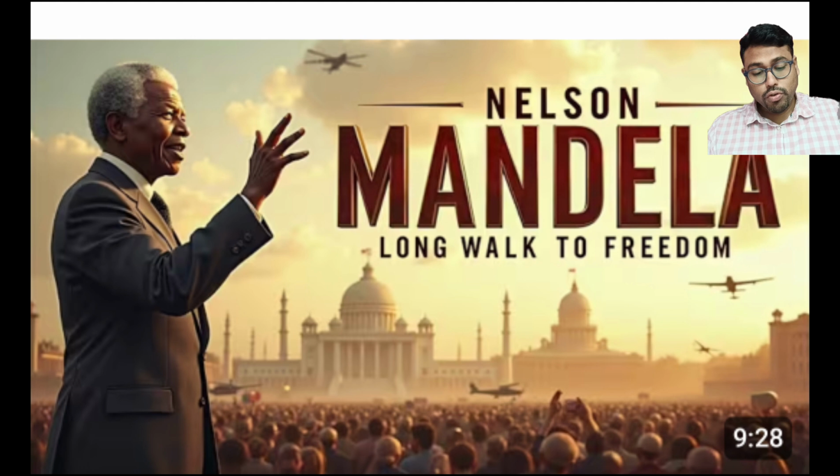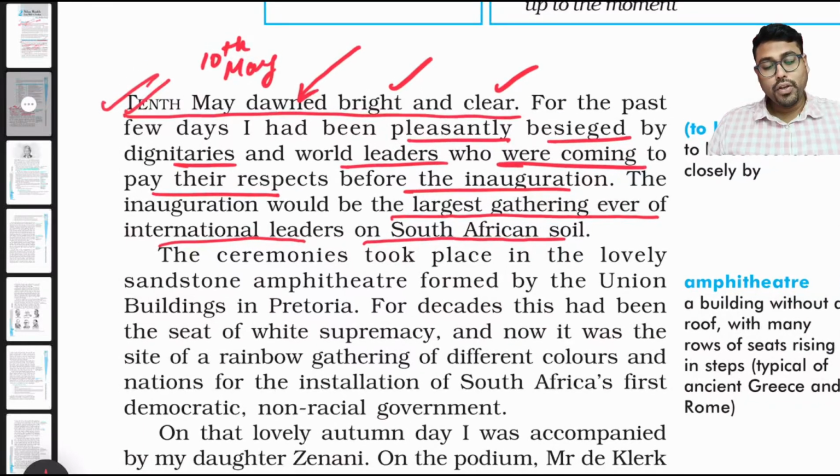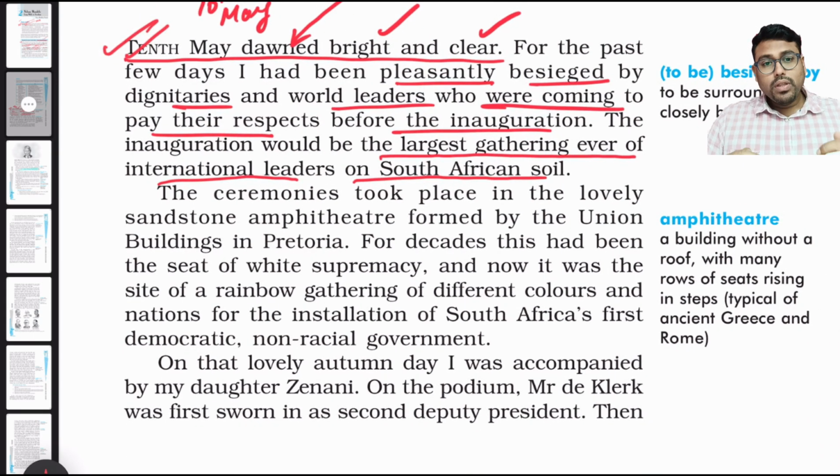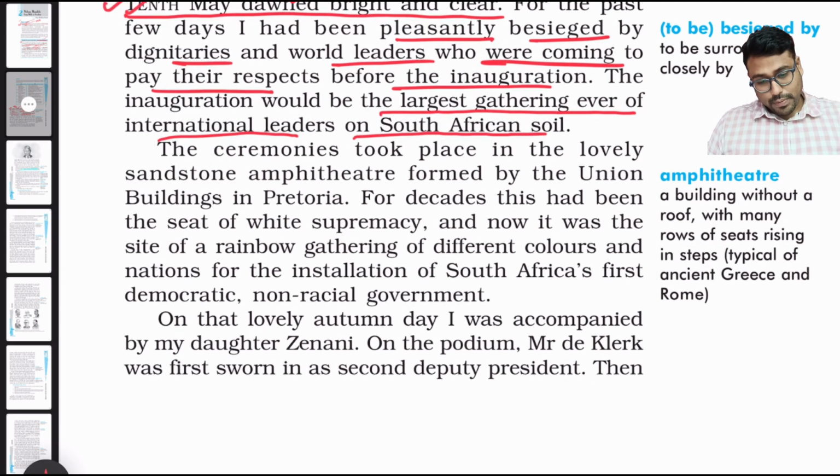The inauguration would be the largest gathering ever of international leaders on South African soil. So it was one of the very large gatherings where people came together. Now I will not read all the text, but the important parts.